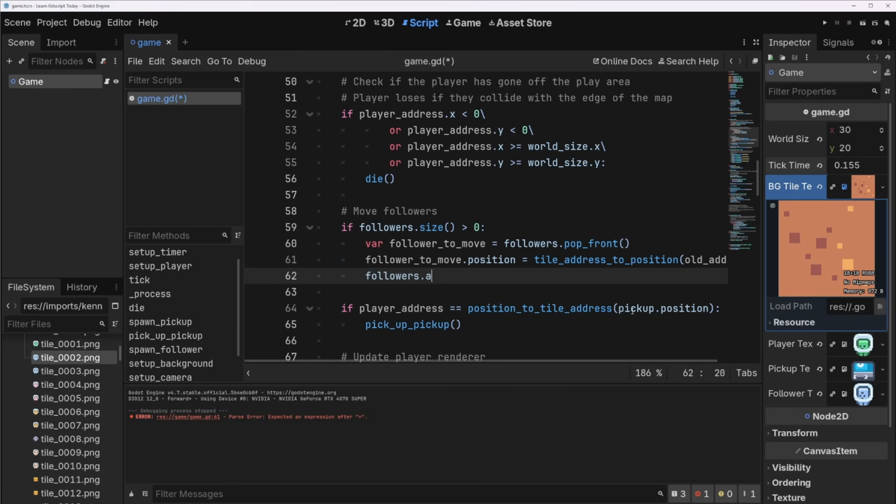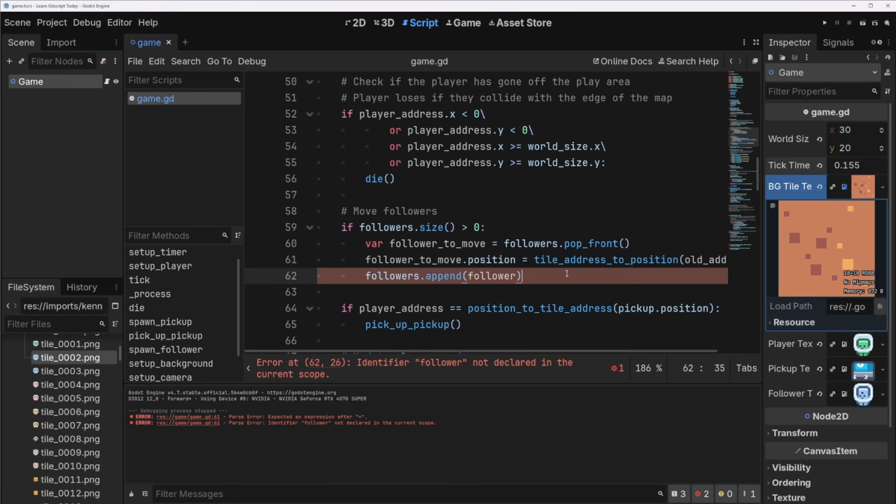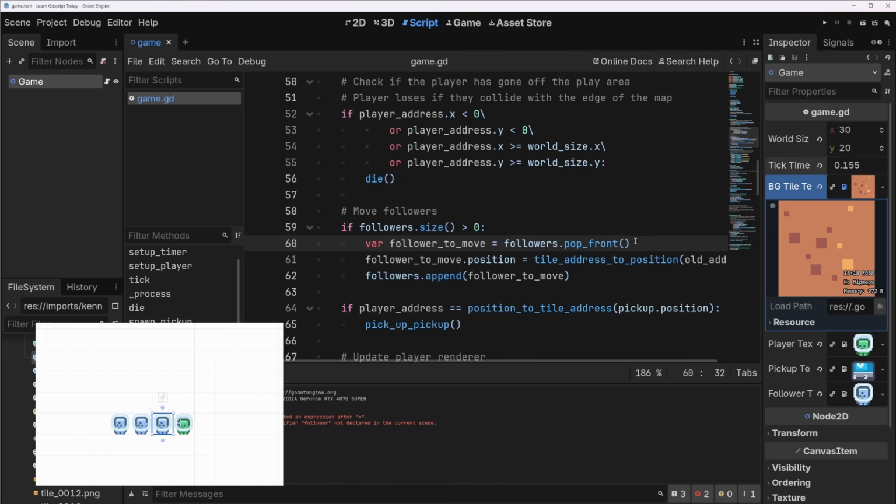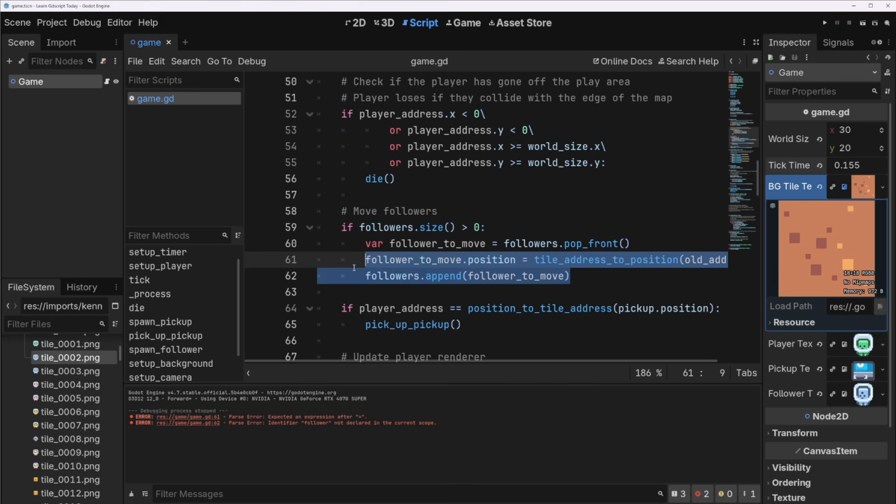So followers dot append. A bit about how this works. If we have one follower in our array, we grab it out and the array is empty. We move it and we put it back in. Doesn't matter. It's totally the same. But if we have, say, 3 followers, we grab the first one in the array, which is going to be the last one on screen, the furthest one away from you. We move it to be the closest, and then we put it back at the end of the array so it doesn't move until we've gone through every other element.